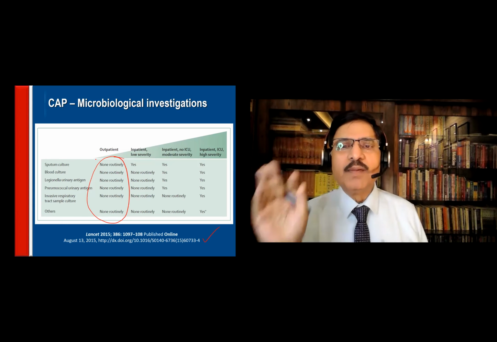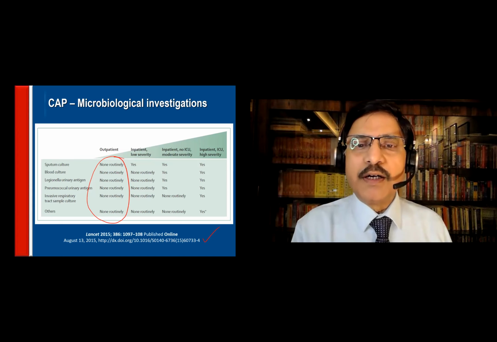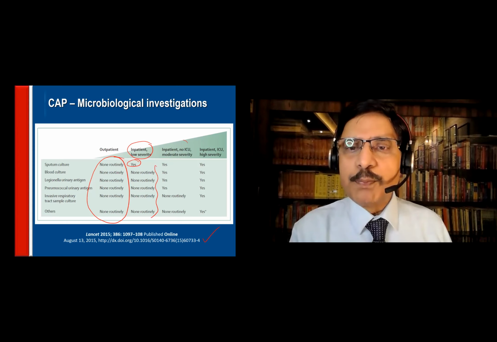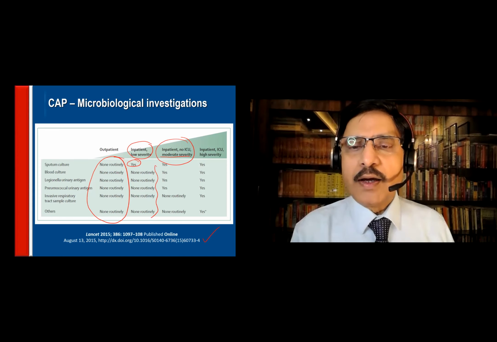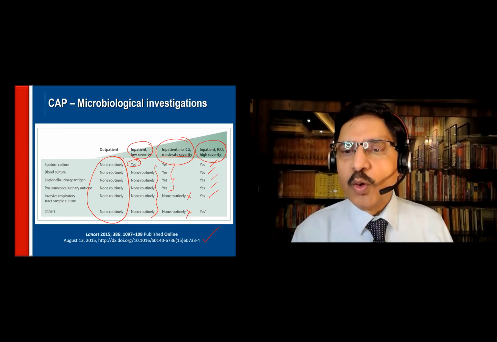Straight away do the empiric antibiotic treatment. If the inpatient is low severity, maybe just a sputum culture; these are not required. Of course, if the patient is admitted, not ICU, moderate severity, class 3 or 4, then you do those things, and these are not routinely done. If the patient is in class 5, ICU, of course, you can do all these things.